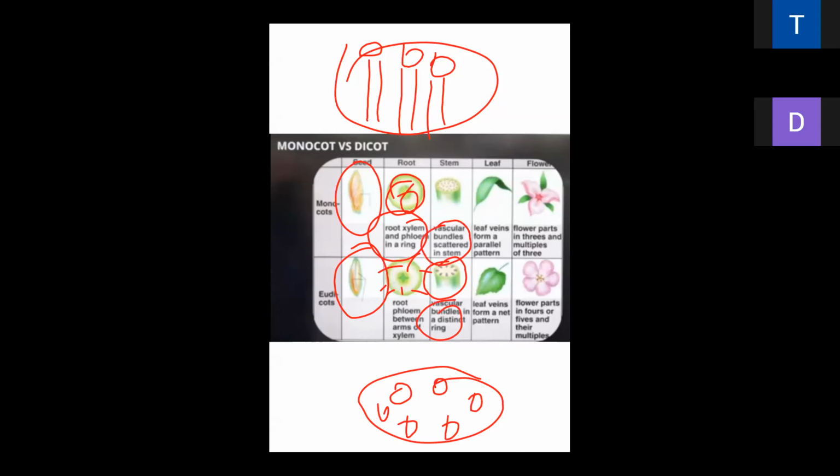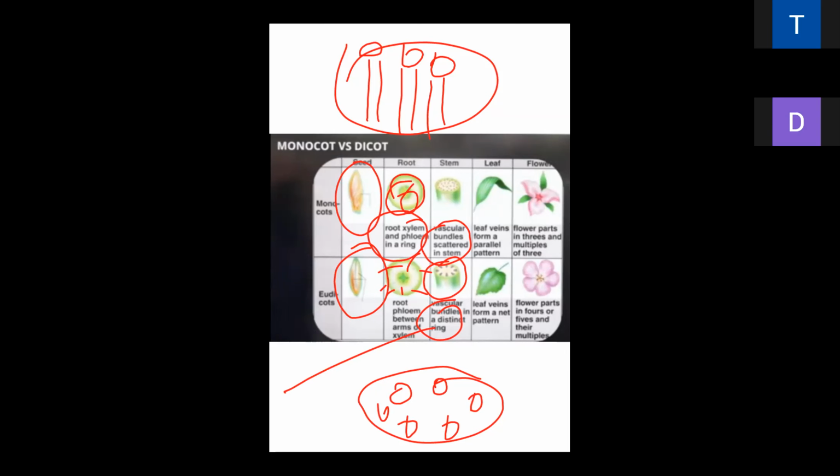Monocot has scattered vascular bundles. In dicot, vascular bundles are in a distinct ring form. That is the reason why we do the grafting. Here, this is beneficial for the grafting. Vascular bundle in a distinct ring is a greatly helpful characteristic feature which helps in the grafting.